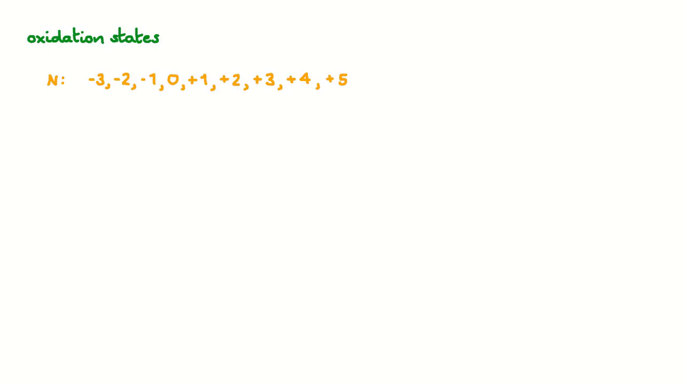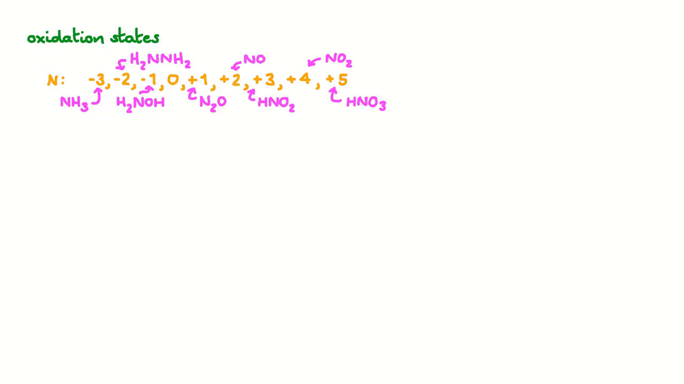Nitrogen can exhibit oxidation states anywhere between -3 and +5. We tend to see negative oxidation states when nitrogen is bonded to hydrogen, in ammonia, hydrazine and hydroxylamine, while the positive oxidation states tend to crop up in compounds containing nitrogen-oxygen bonds, from +1 in nitrous oxide to +5 in nitric acid.